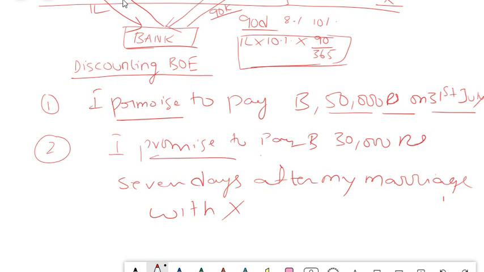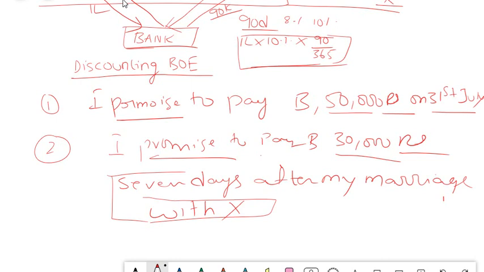It has a promise, good. It has an amount, good. It has a currency, good. But it does not mention the date. It says 7 days after my marriage with X. So this is conditional, isn't it? This marriage can happen or cannot happen. Who knows? Everything is uncertain.